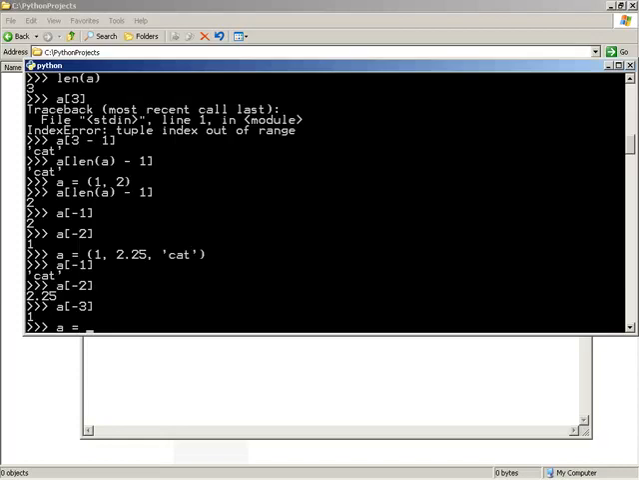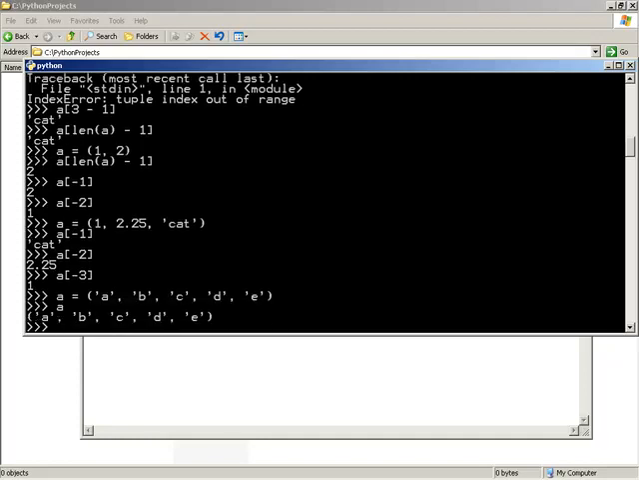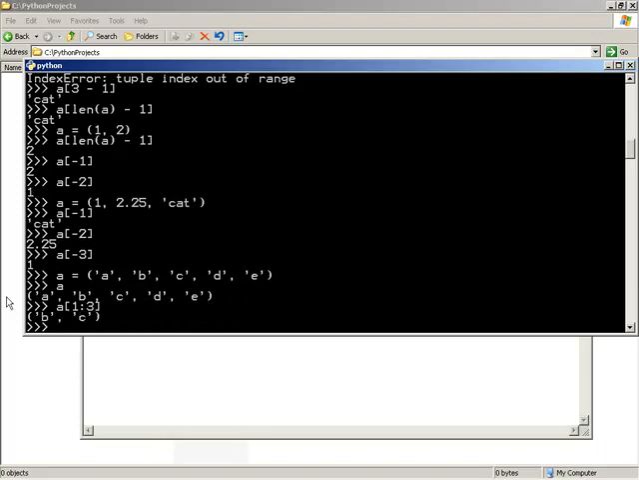Let's set A equal to a series of strings so that we can have a nice sequence of letters. We'll have A followed by B, followed by C, D, and E. So we have 5 different values. So looking at A, there are our 5 elements. Now, let's take a look at grabbing a slice of those into a subsequence. Let's look at what is the sequence A from element 1 to element 3. If we run this, we only get B and C.